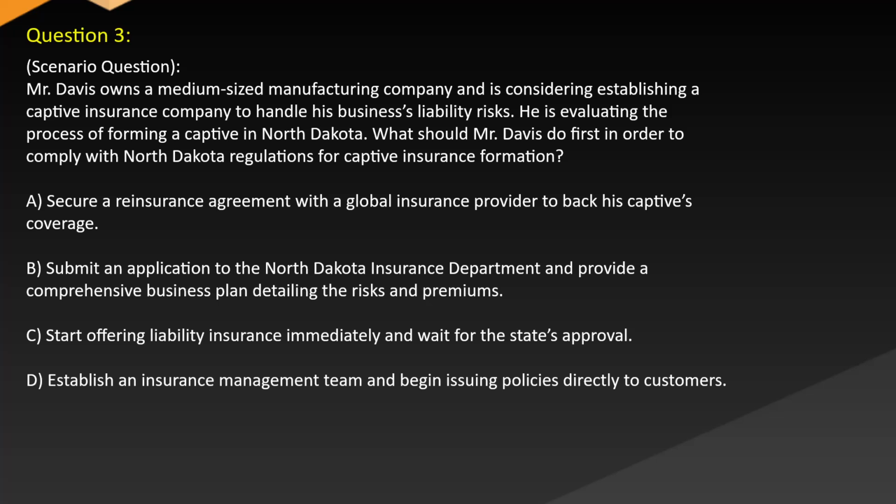Mr. Davis owns a medium-sized manufacturing company and is considering establishing a captive insurance company to handle his business's liability risks. He is evaluating the process of forming a captive in North Dakota. What should Mr. Davis do first in order to comply with North Dakota regulations for captive insurance formation? A. Secure a reinsurance agreement with a global insurance provider to back his captive's coverage. B. Submit an application to the North Dakota Insurance Department and provide a comprehensive business plan detailing the risks and premiums. C. Start offering liability insurance immediately and wait for the state's approval. D. Establish an insurance management team and begin issuing policies directly to customers.